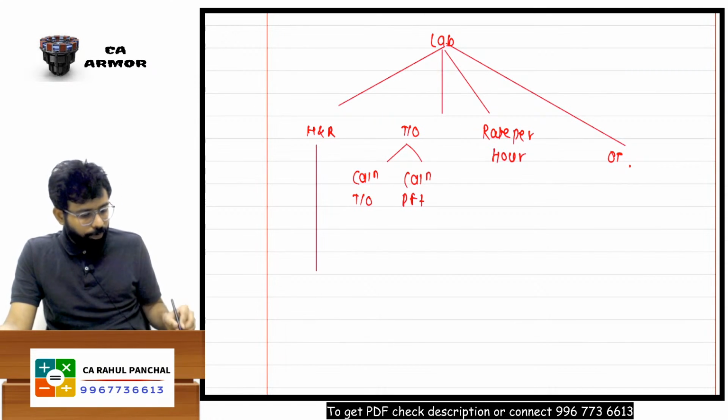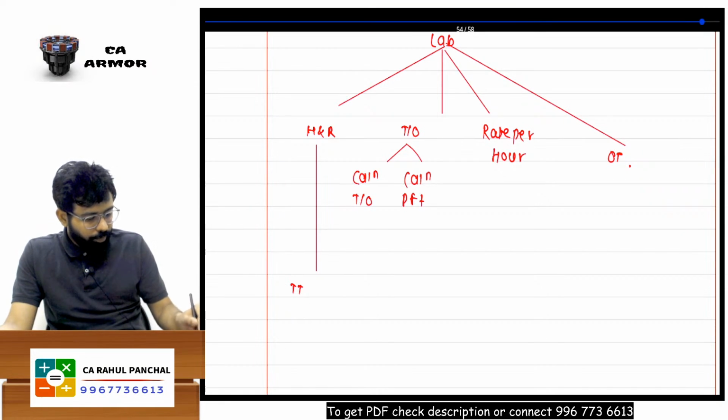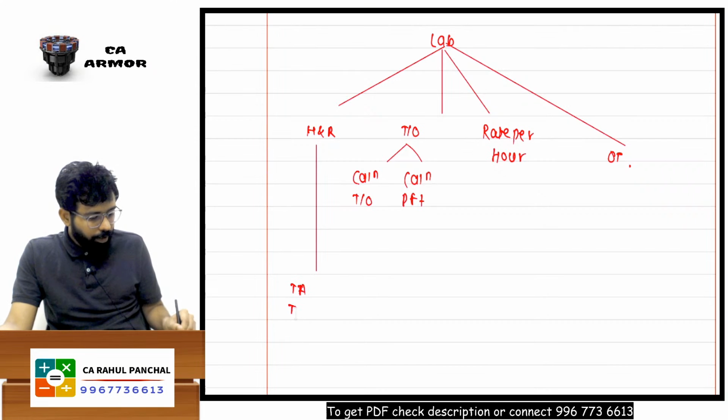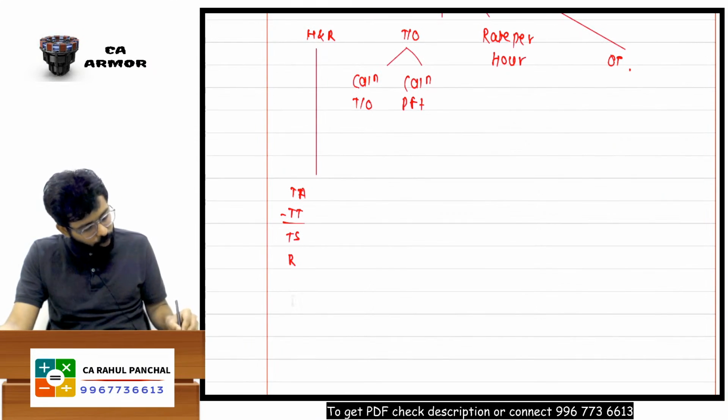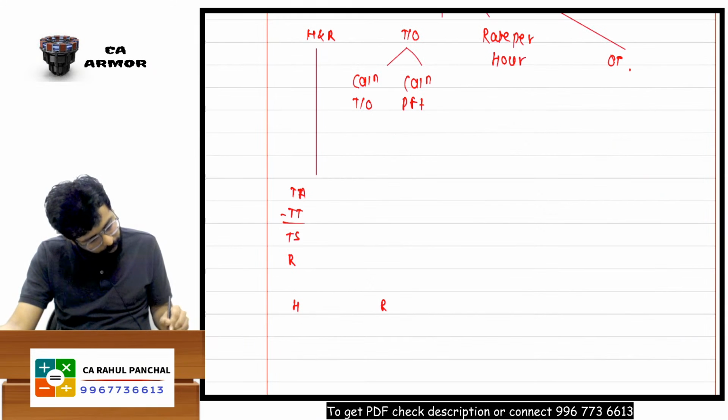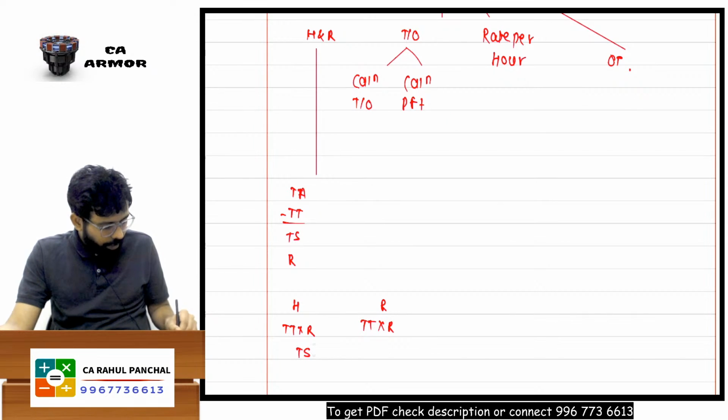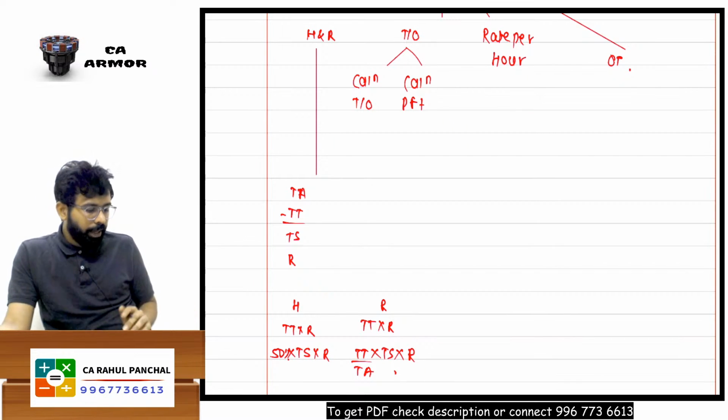If I talk about Halsey and Rowan, you should always go for TT upon TA minus TT, then TS, and you will get the rate per hour. And then you know for Halsey and Rowan what will be the formula? TT into R will remain the same, but TS into R is your saving. 50% will be shared with the worker. Here it is reverse, R into TS into TT upon TA. That will be for Halsey Rowan.